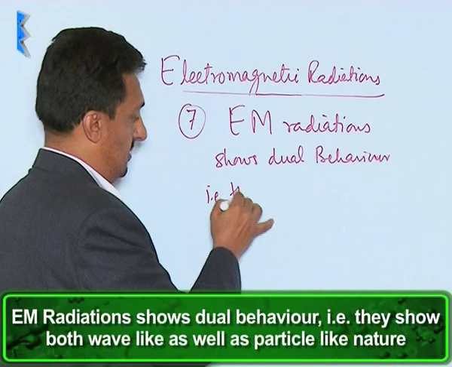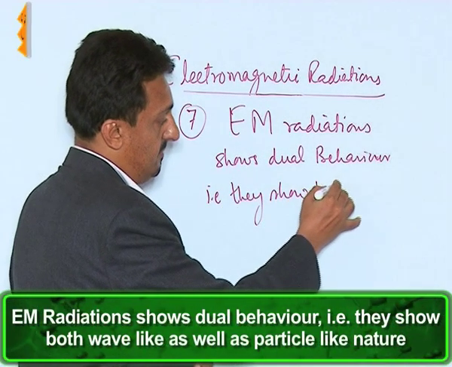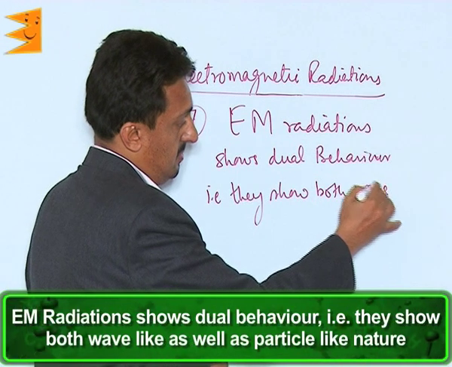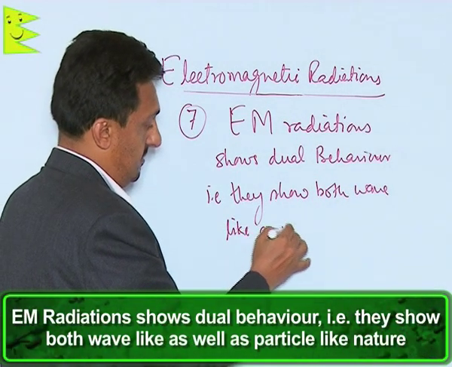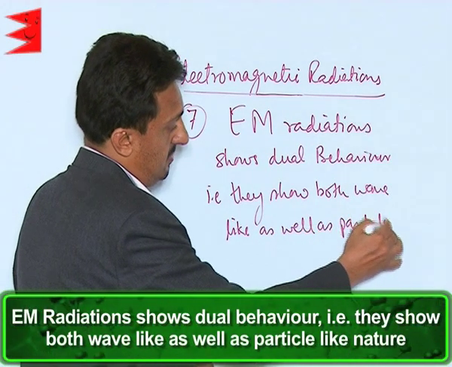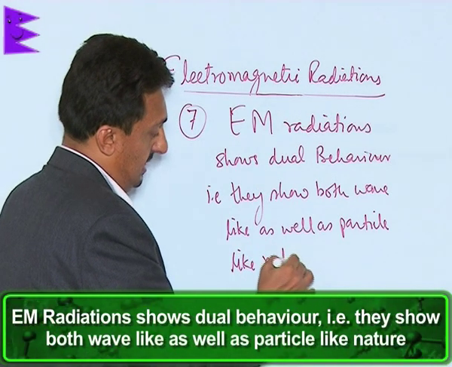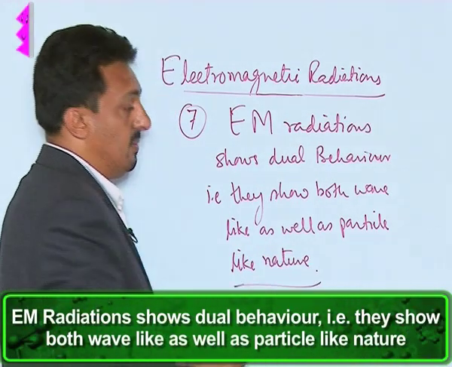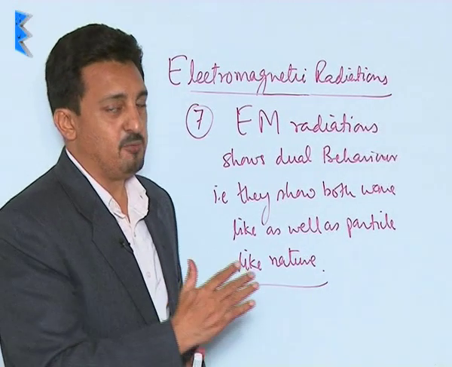That is, they show both wave-like as well as particle-like nature, which is well supported by experimental proofs.